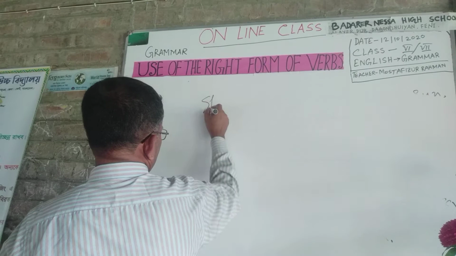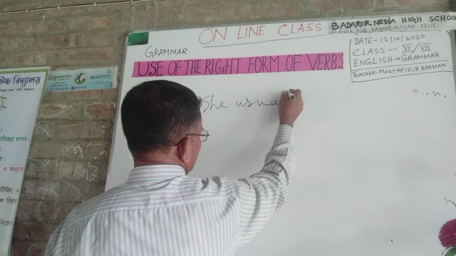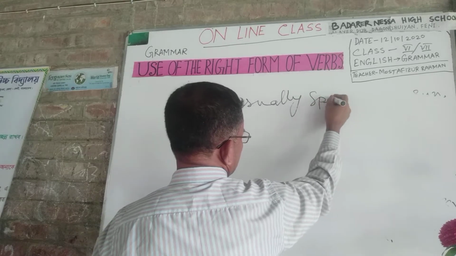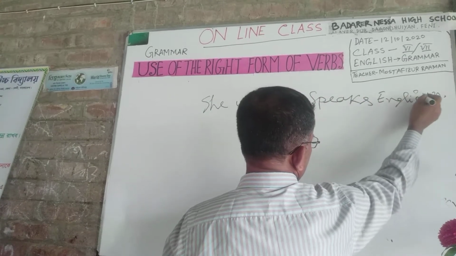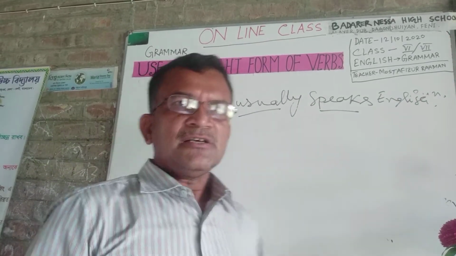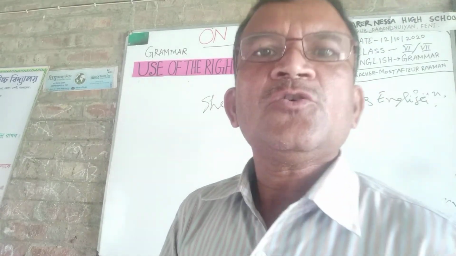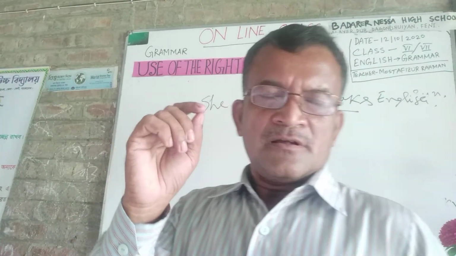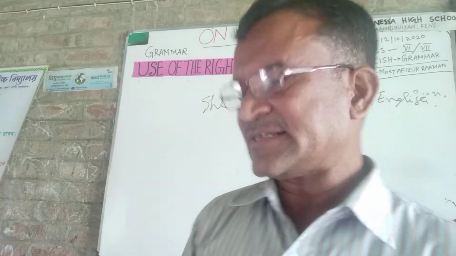She usually speaks English. He regularly goes to school. So you must use present indefinite form when you see these types of words in sentences.